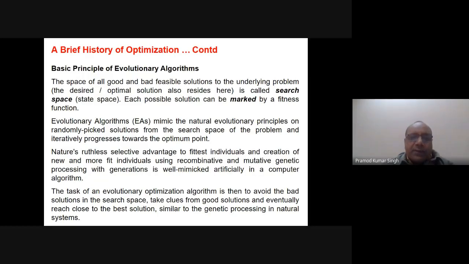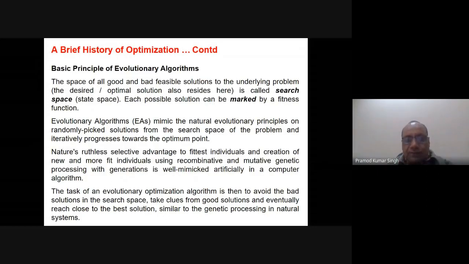How solutions are feasible or non-feasible depends basically on the constraints of the problem. And obviously there will be a bounding box which bounds the area in which we will go for the searching of the solution. We cannot search for any solution in an infinite search space. So please remember that obviously the bounding box will always be there. When I say the bounding box, it means whatever input parameters x1, x2, x3, x4 variables are there, they will be bounded by some lower value and some upper value.